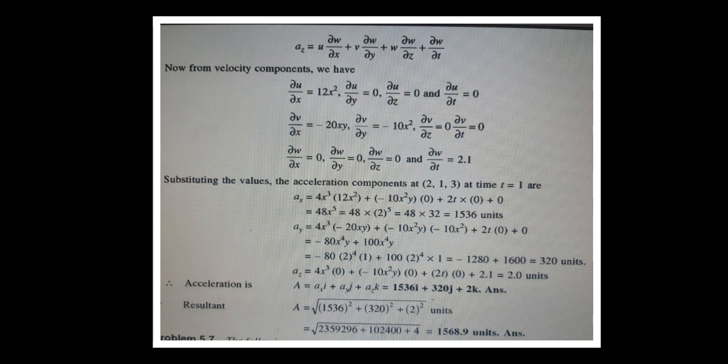That implies 12 4s are 48, x cube plus 2, x to the power of 5, remaining all 0. See the upper one, 0 plus 0 plus 0. So 48x to the power of 5 is equals to, x value in 2, 1, 3, x value is equals to 2. Now substituting 48 into 2 to the power of 5, we are getting 1536 units. That is the ax value.